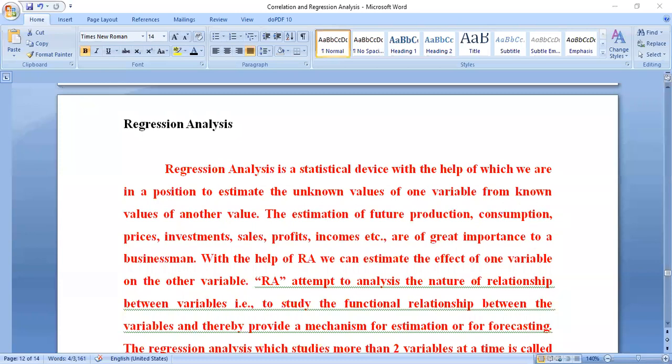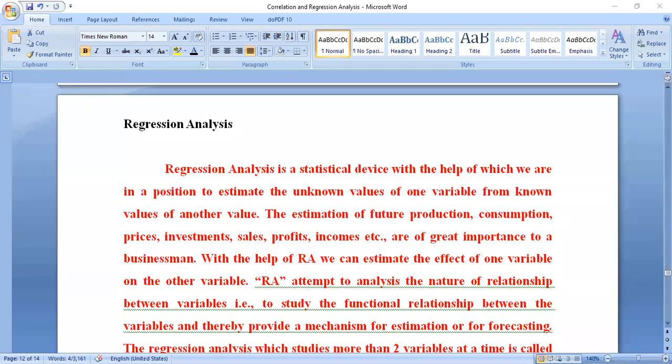That's why we are using the words: the estimation of future production, consumption, prices, investments, sales, profits, incomes, etc. are of great importance to the businessman. Why? Because all these terms come under business only.